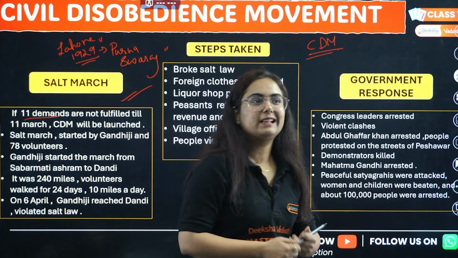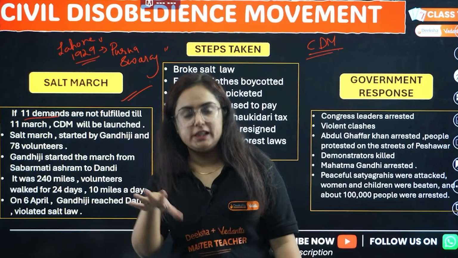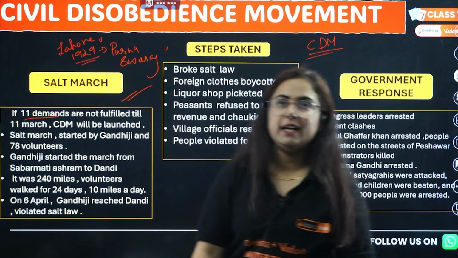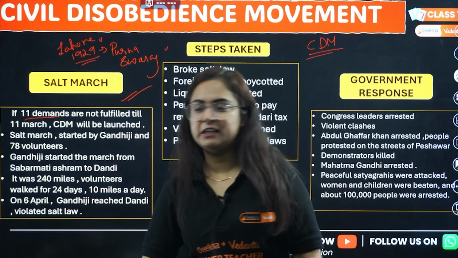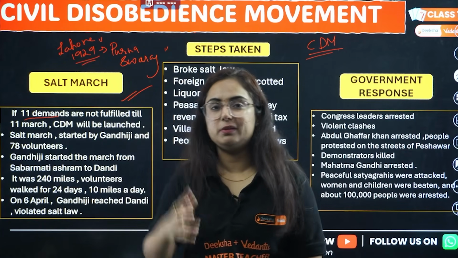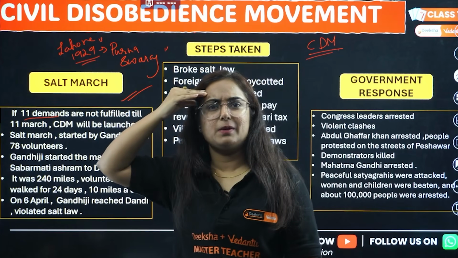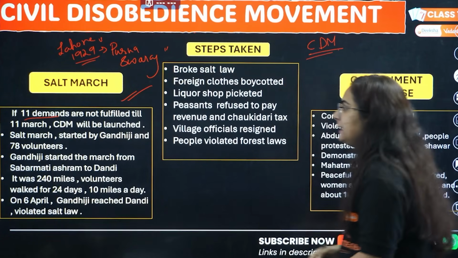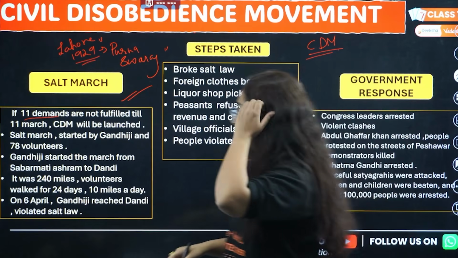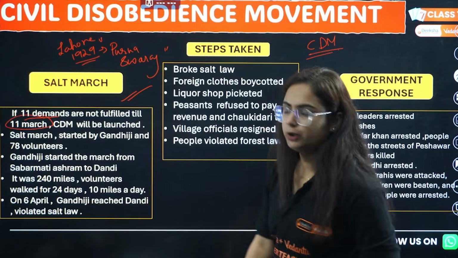Gandhiji was thinking at that time that if I scare these people, they will get affected. Actually, that was the situation, because one person was sitting on Satyagraha and hunger strike, all the Indians were behind him and the Britishers were going crazy. How can people follow this single person so blindly? But actually this was the situation at that time. However, let's move further. So till 11th March, time was given to Irwin.